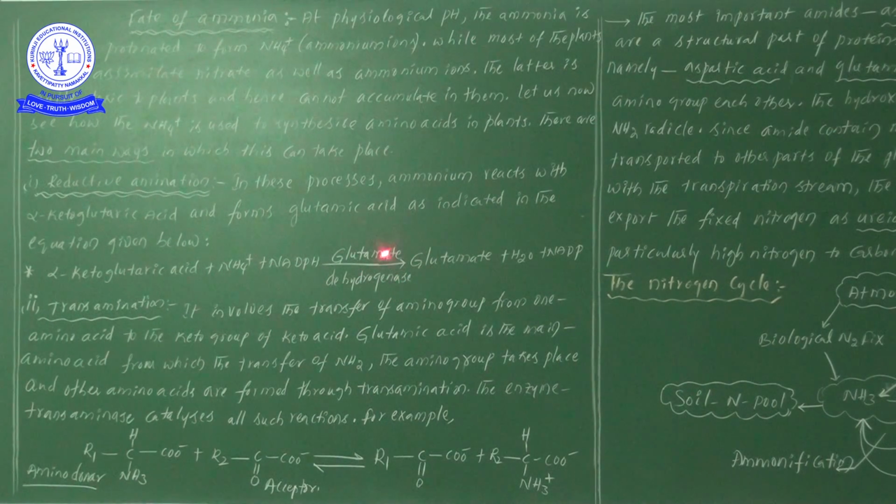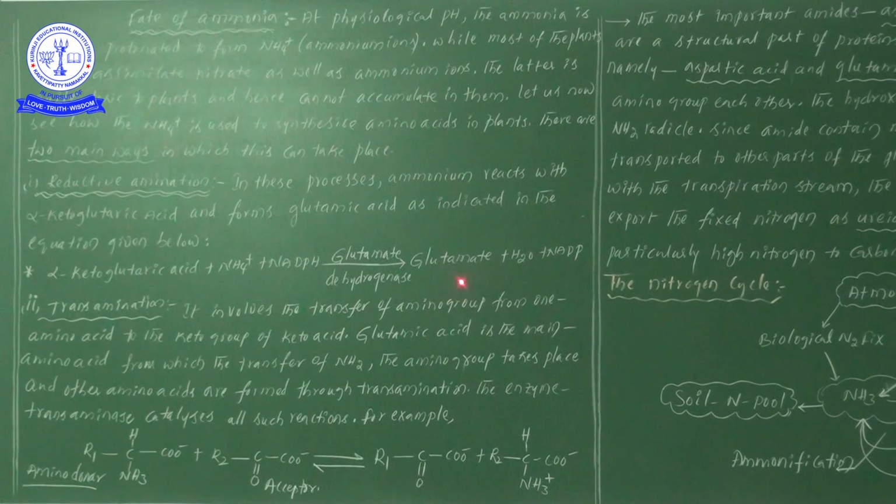Glutamate dehydrogenase is the enzyme name. So alpha ketoglutaric acid, ammonium ions and NADPH, all three substrates come together and form a product known as glutamate or glutamic acid. Along with glutamate, water molecules as well as NADP are also formed.